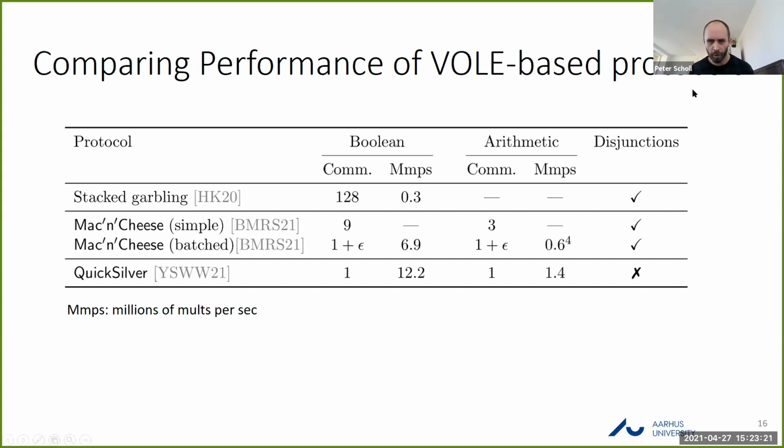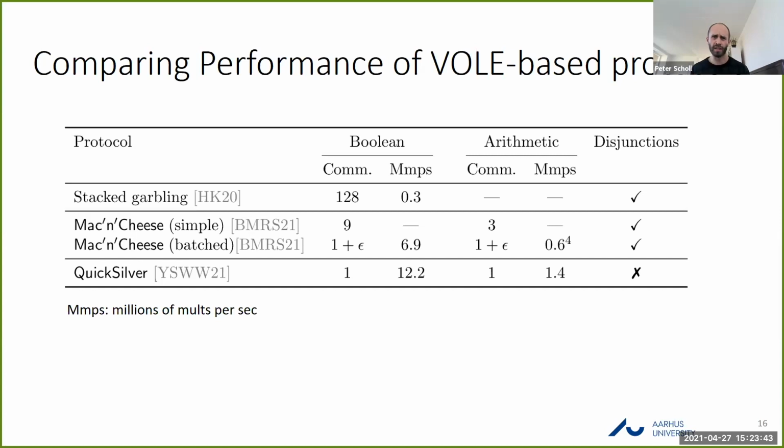But I won't go through this in detail. The bottom line is that for arithmetic circuits, say, you can get performance of around 1 million multiplications per second, communicating just between 1 and 3 field elements per multiplication gate. If you use the Mac and Cheese protocols, you can additionally get these optimizations for disjunctions.